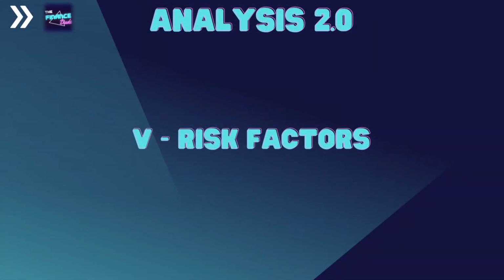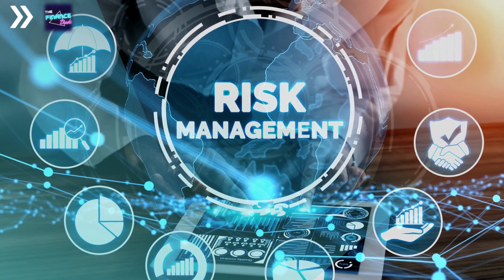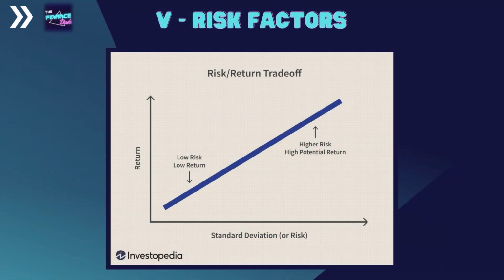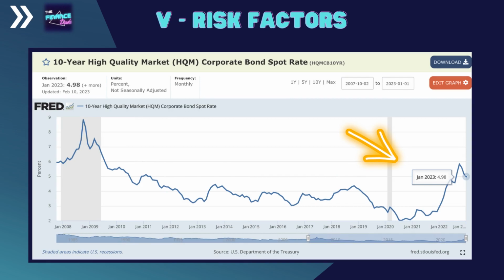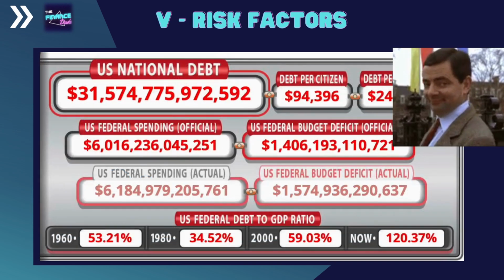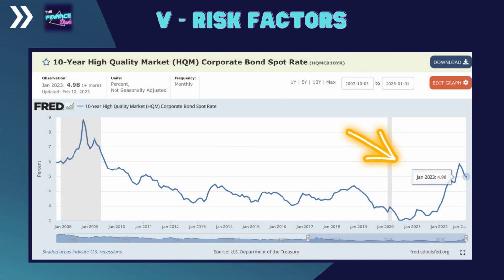A business analysis wouldn't be complete if we weren't aware of the risks a company faces. One of the most critical relationships in finance is the one between risk and return. For higher degrees of risk, a rational investor demands a higher return. It's a straightforward relationship. Let's look at the example of U.S. Treasury bonds versus corporate bonds. Naturally, the U.S. Treasury bond will pay a lower interest rate than the corporate bond because, historically, the U.S. government has been less likely to default than any given company. Therefore, corporate bond investors demand a higher return for the additional risk they are taking.